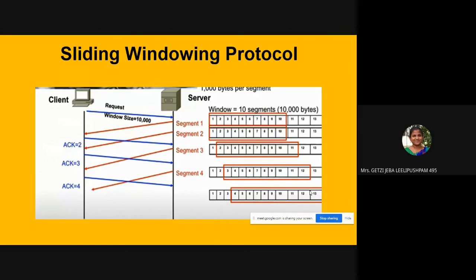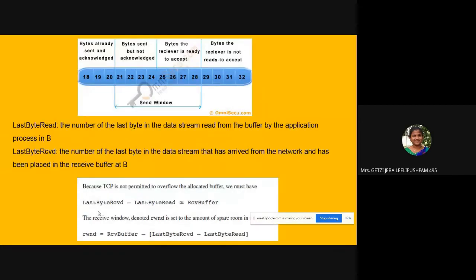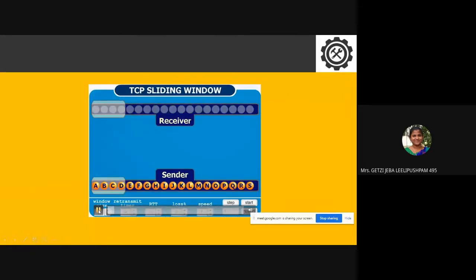Now here is another video that shows sliding window data transfer. Please have a look at it. Window size is set to 4 here.